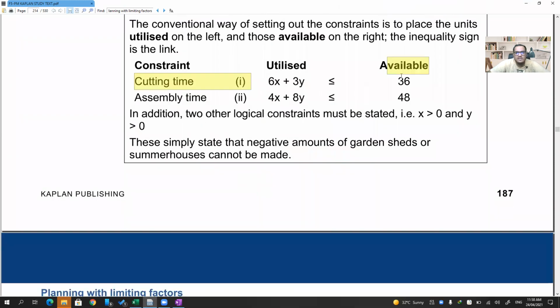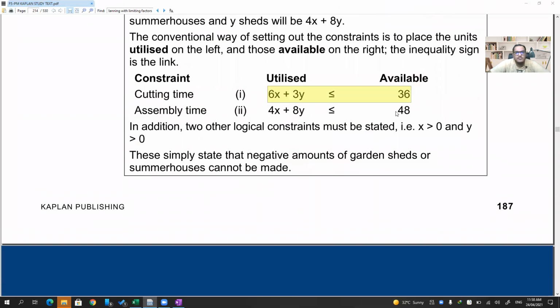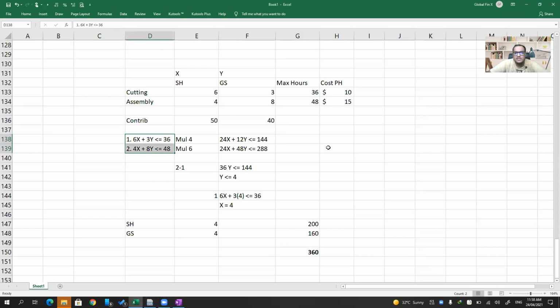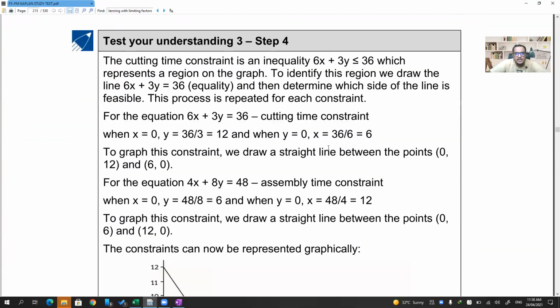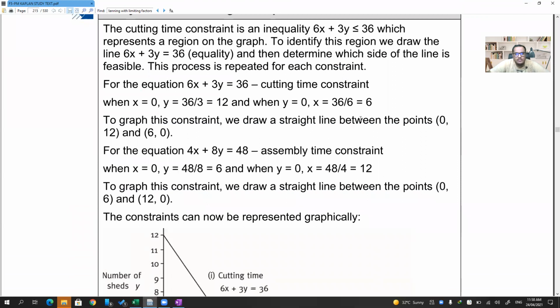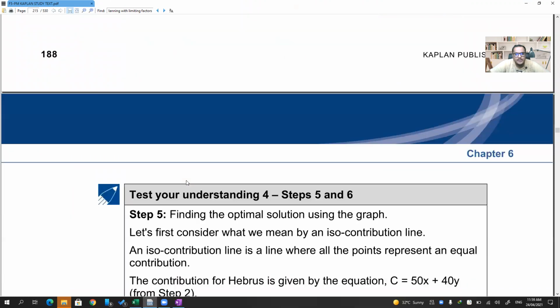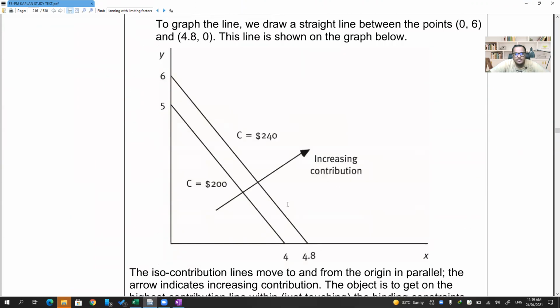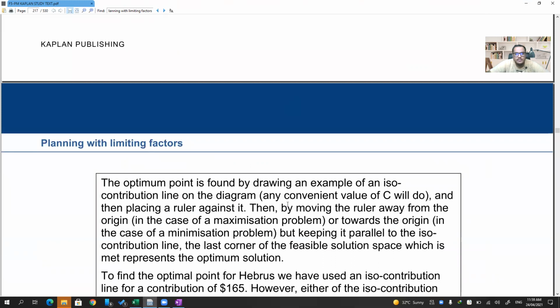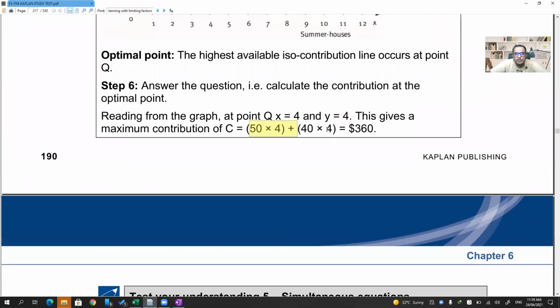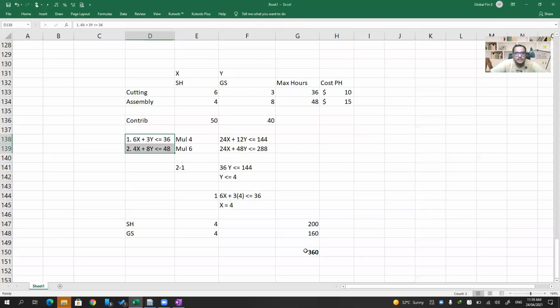Equation 6x plus 3y less than 36, 4x plus 8y less than 48. In the next question they solved it. They drew the graphs, and this point is 4, 4. Then 50 into 4, 40 into 4, $360.